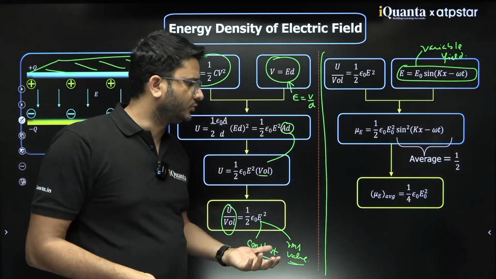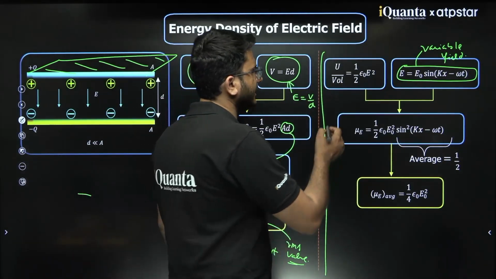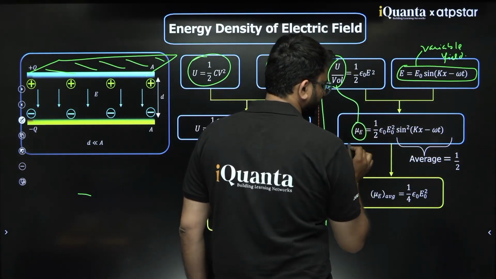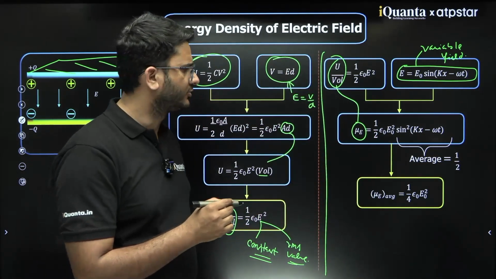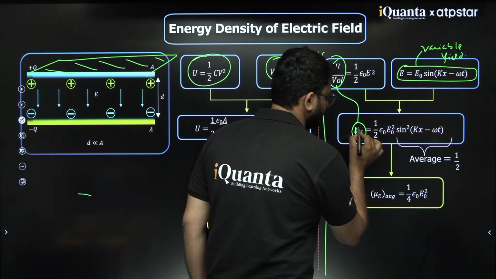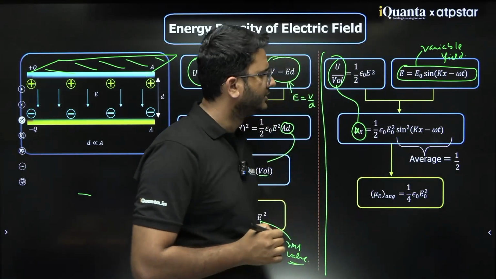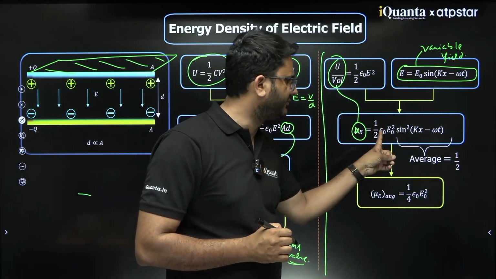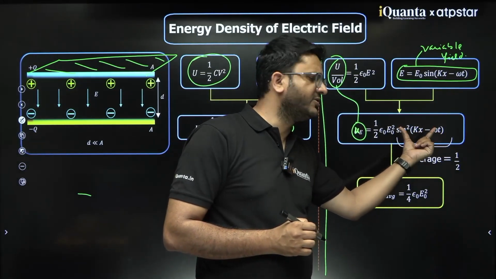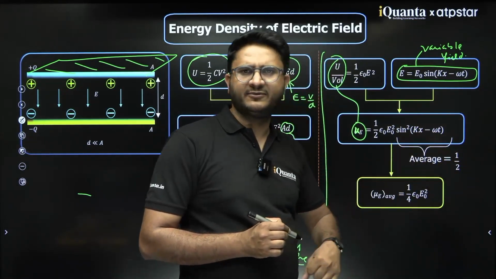Then you will get the energy density here, small u E, not mu, it is just small u. Clear? So small u E is equal to half of epsilon naught E square, and what is the average value for this? Average value is half.